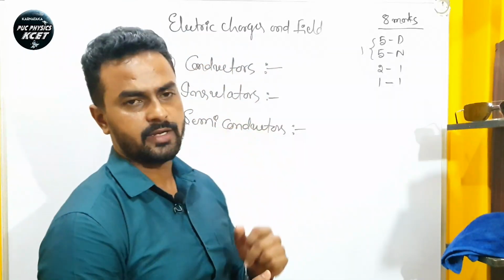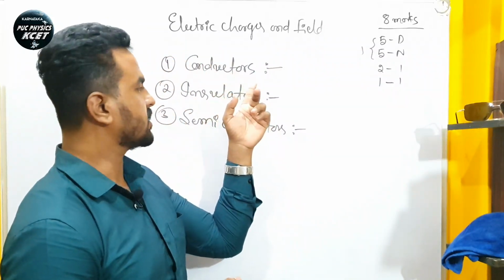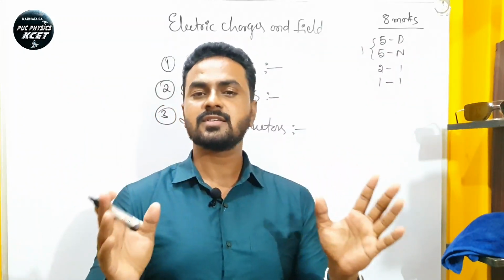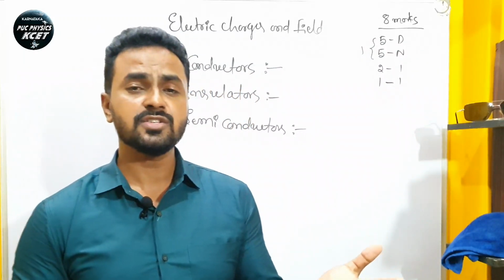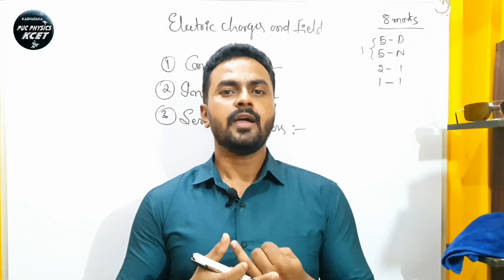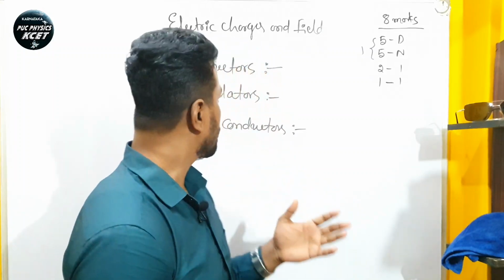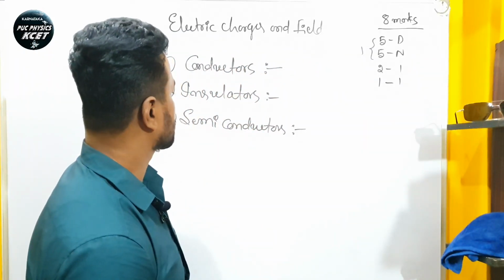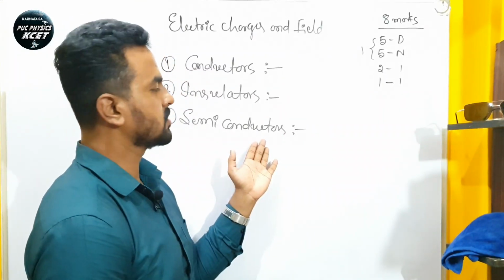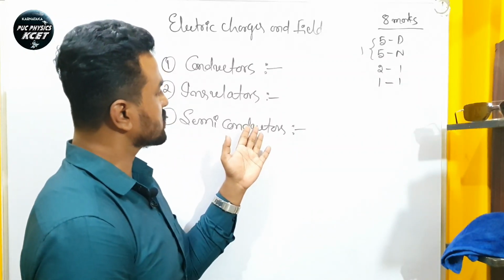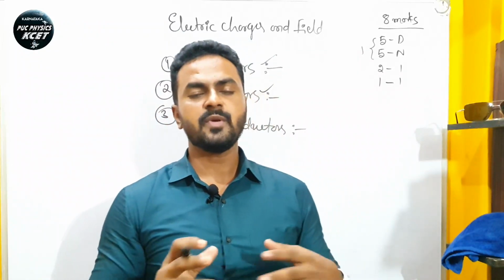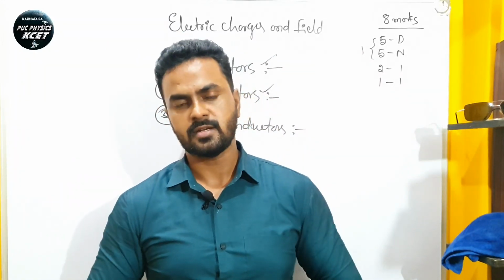Then come to the insulators. An insulator is the opposite of a conductor, which means insulators are the substances which do not allow electric charges to pass through them. Examples for insulators are dry wood, plastic, rubber, glass, etc. Then move to the semiconductors. In the name itself, semiconductors are the substances whose conductivity lies between conductors and insulators. Examples for semiconductors are silicon, germanium, etc.